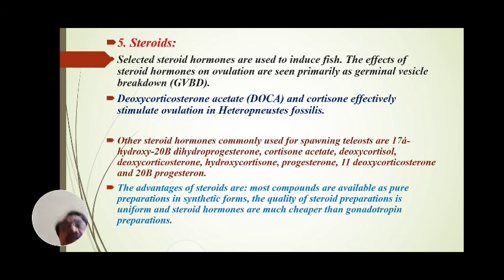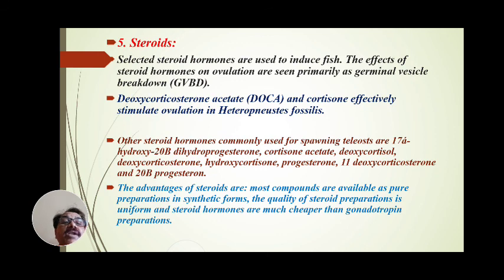All these are different steroid hormones used to stimulate fish as ovulating agents.